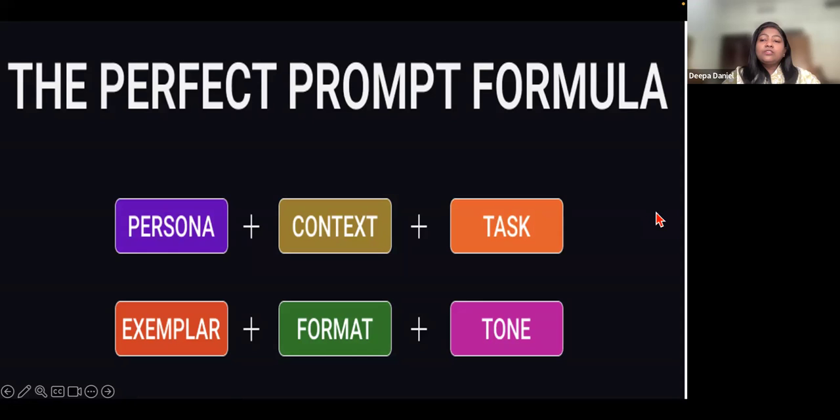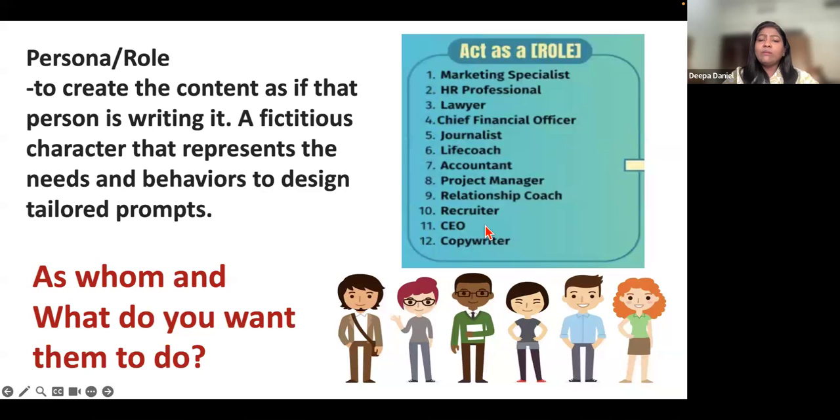So after researching quite a few formulas and going through all these methods, what I found is that for me, this worked as the perfect prompt formula. That is persona, then context, give a task, give a few examples, tell it what format you want, and the tone that you want. Let's go one by one.